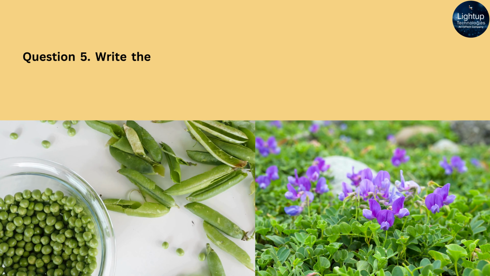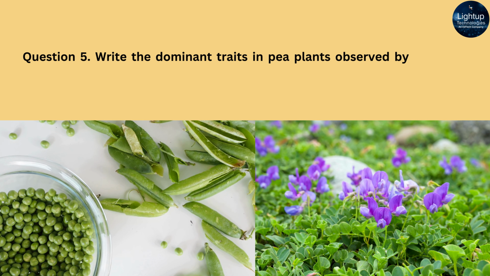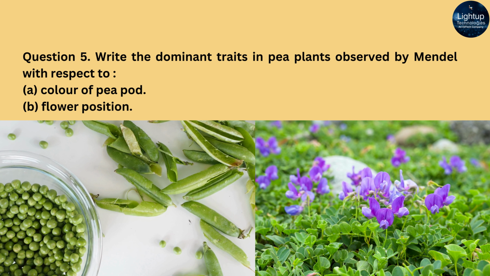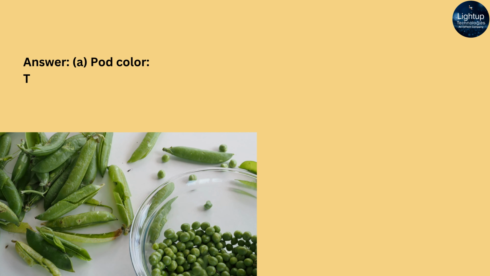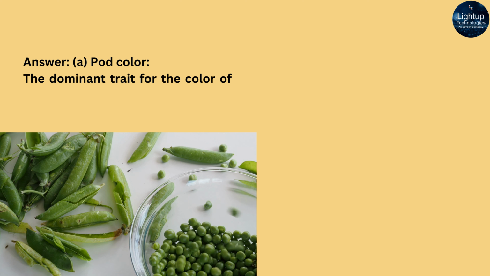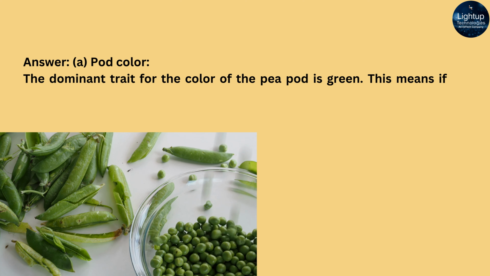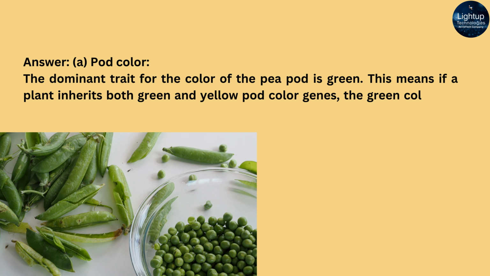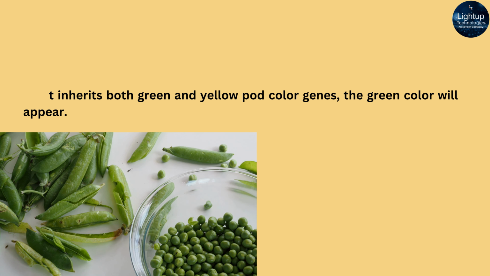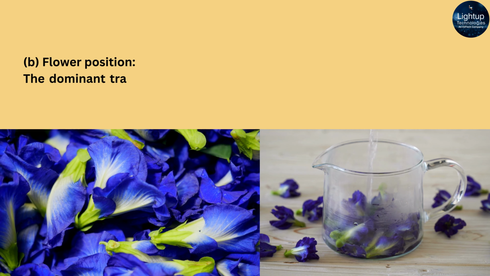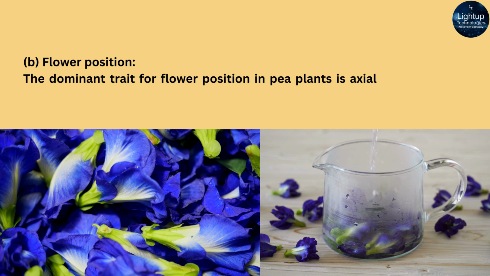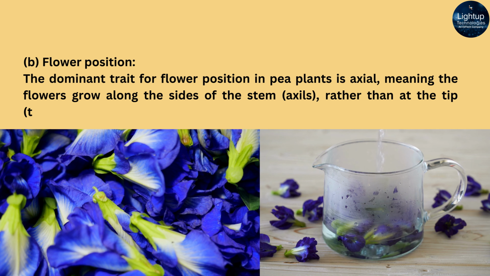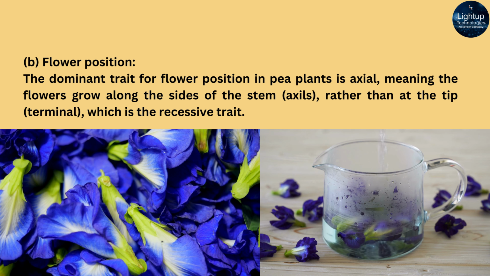Question 5. Write the dominant traits in pea plants observed by Mendel with respect to A. Color of pea pod, B. Flower position. Answer: A. Pod color. The dominant trait for the color of the pea pod is green. This means if a plant inherits both green and yellow pod color genes, the green color will appear. B. Flower position. The dominant trait for flower position in pea plants is axial, meaning the flowers grow along the sides of the stem, axils, rather than at the tip, terminal, which is the recessive trait.